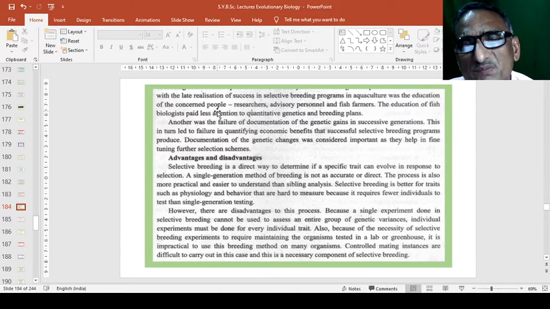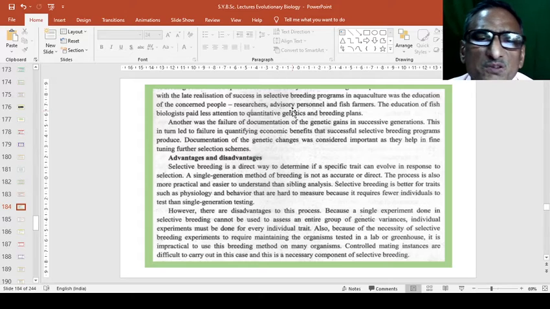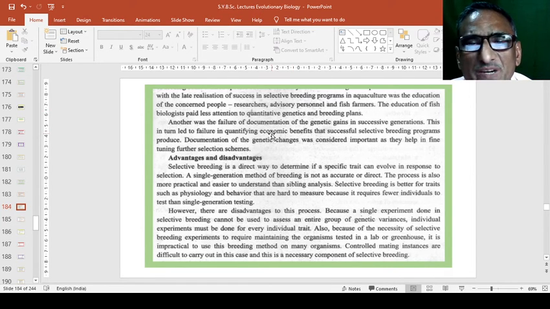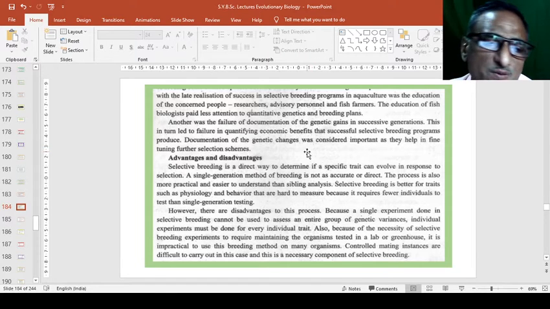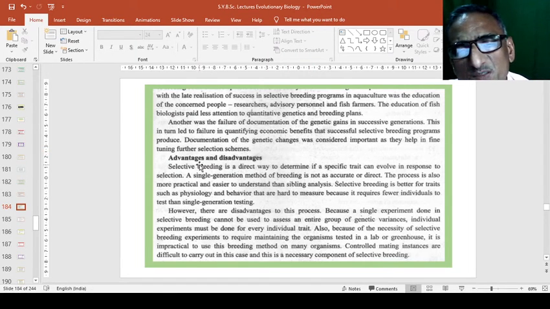A suspected reason associated with the late realization of success in selective breeding programs in aquaculture was the education of the concerned people, researchers, advisory personnel and fish farmers. Without proper education, guidelines or training, one cannot do better for the production of the best variety or good yield, either of plants or animals. So this process may be either good or a failure. Therefore, we can have advantages and disadvantages of both.